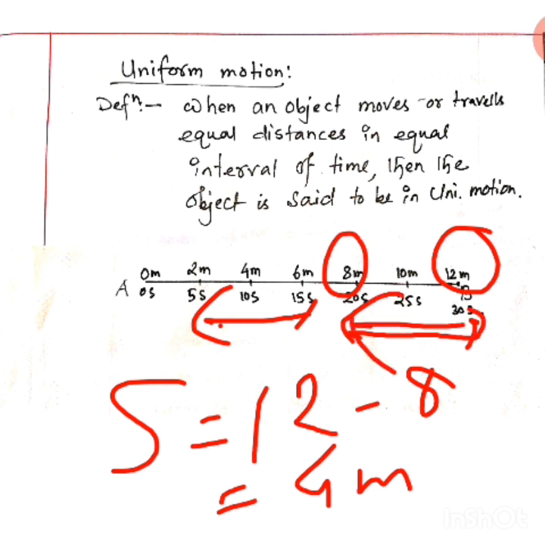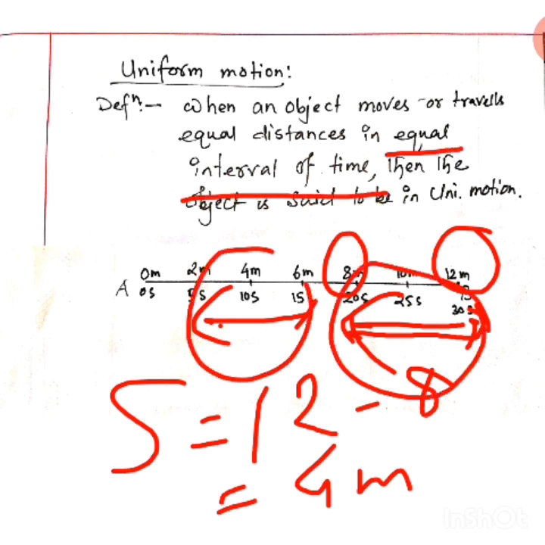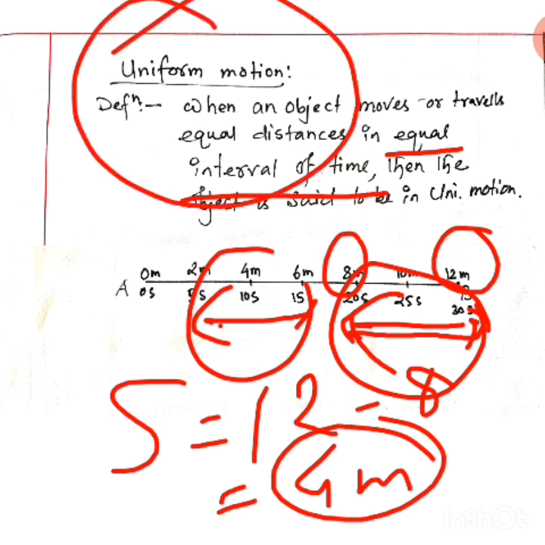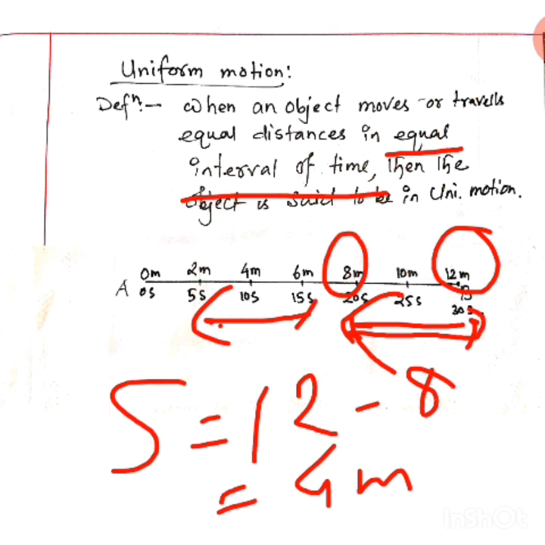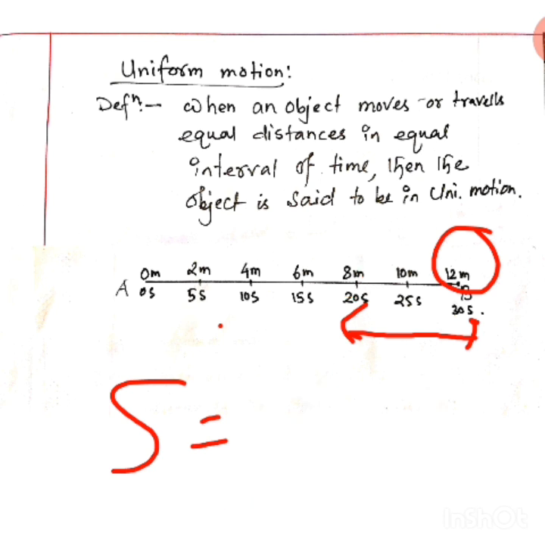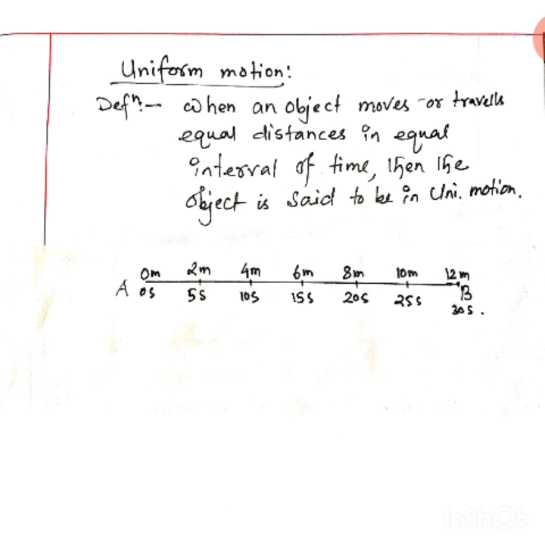That means, listen, if you have equal intervals of time, 10 second, 10 second, then we are getting equal distances traveled by the object, 4 meter, 4 meter. This is just an example to understand what uniform motion is. In this case the object is moving uniformly, and the motion is said to be uniform motion. Why? Because it travels equal distances in equal intervals of time.